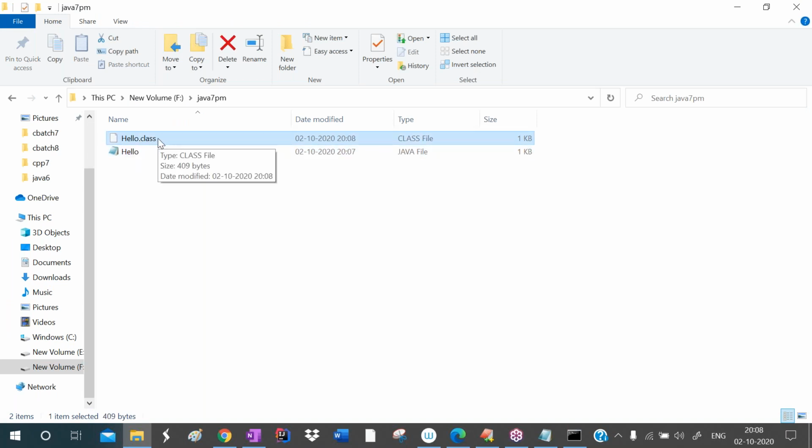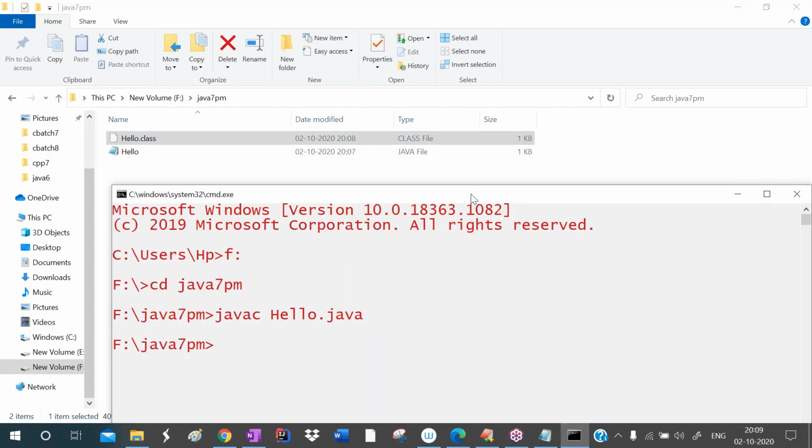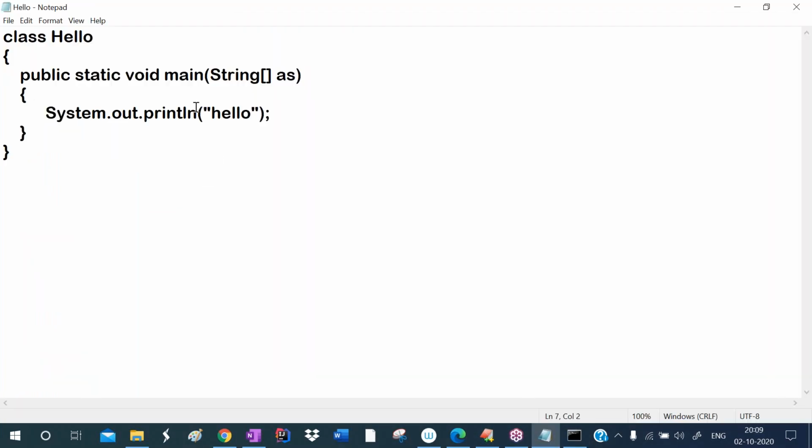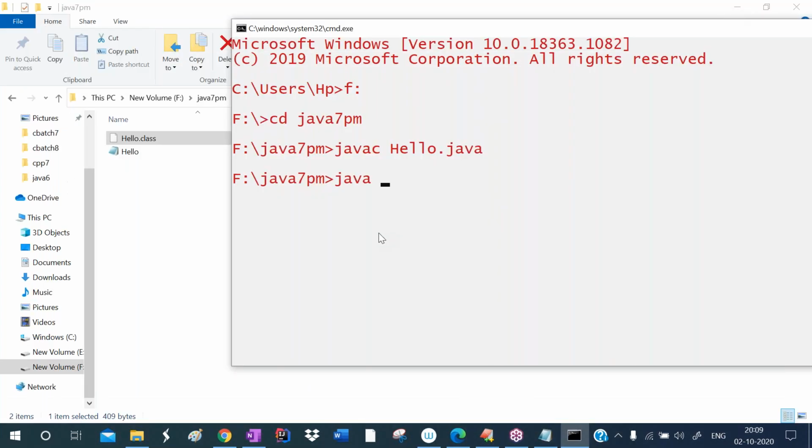To run this bytecode, who can run it? Only the JVM. So we have to call the JVM, and to call it we use one command. That command is java. Then give the bytecode file name. I already told you to give the main method's class name as the file name, for easy understanding. If you use a different name, the bytecode file will be created with that different name. This is the source code file name, and this is the bytecode file name.